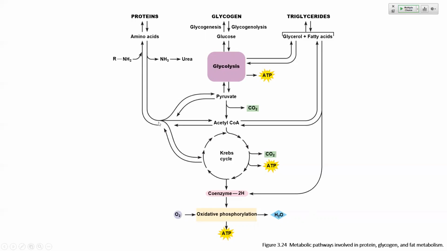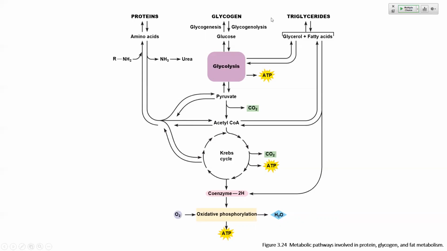And we can enter this as either pyruvate, which can be metabolized, as acetyl-CoA, which can also be metabolized, or directly into the Krebs cycle. So this is how we can break down proteins and enter those substrates into one of three areas along the cellular respiration cascade.